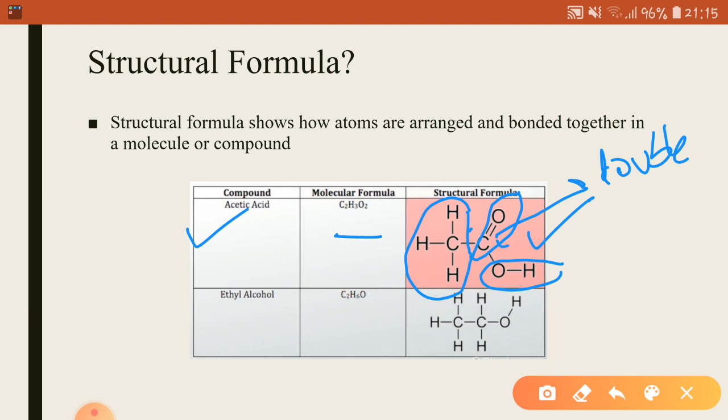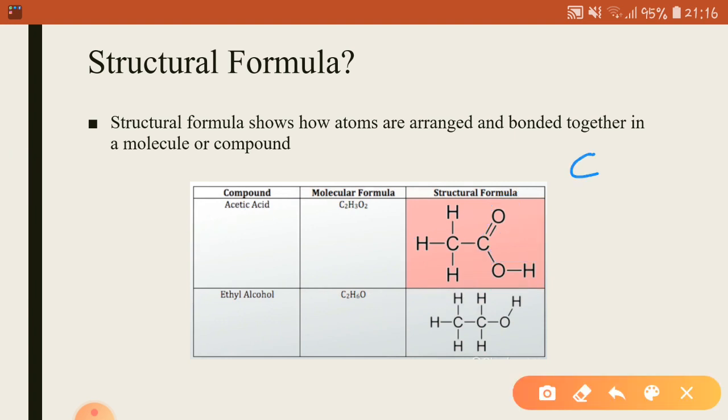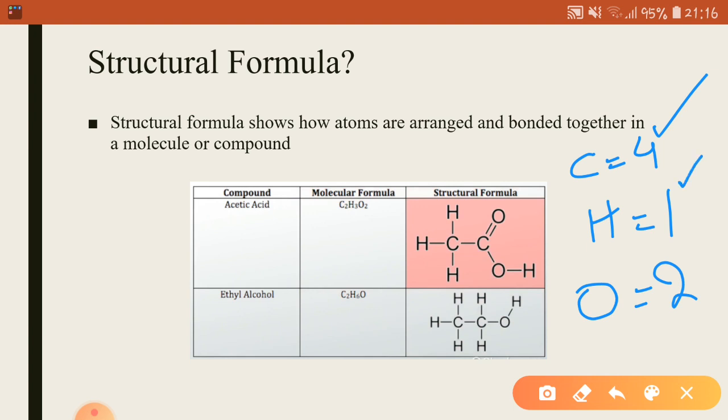Now, when you draw the structural formula for any organic compound, you must satisfy the valency for each element as well. For example, we know that carbon has valency 4, hydrogen has valency 1, and oxygen has valency 2. So this means that carbon would form 4 covalent bonds, hydrogen would form 1 covalent bond, and oxygen would form 2 covalent bonds.